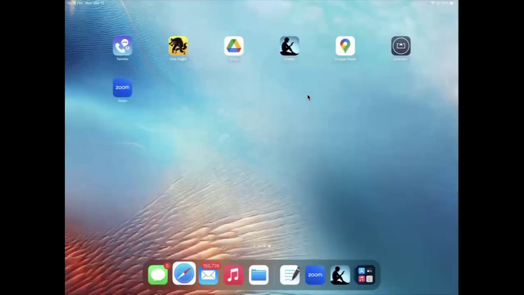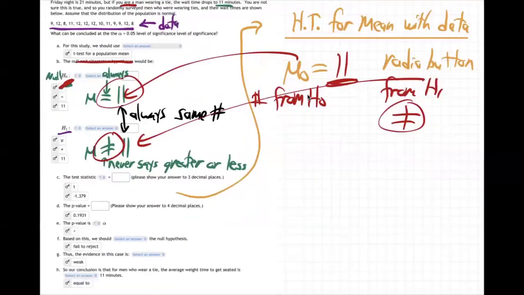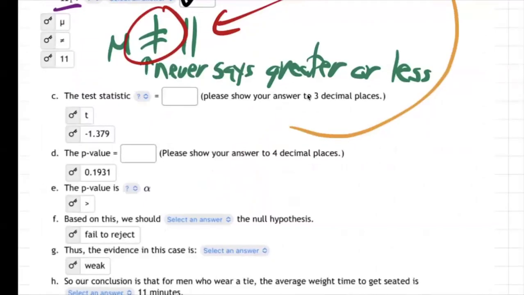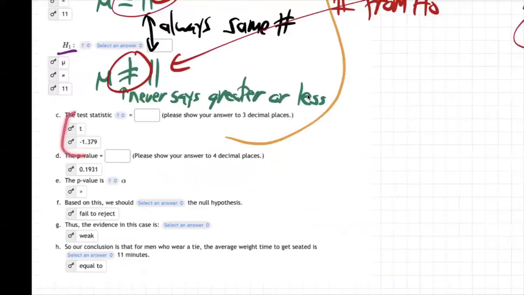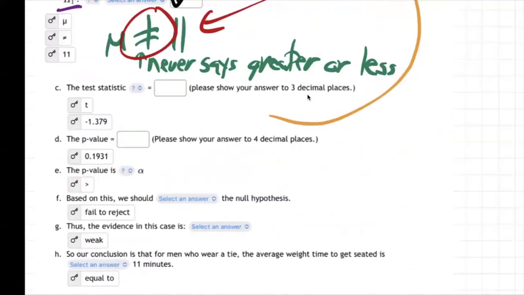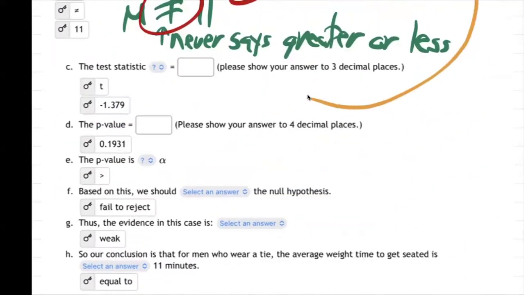P is 0.19. There it is. Sure enough, that's right. T is negative 1.37. P is 0.19. We got the right answers from the online calculator. Now, so you put those in here and here. Now it's all about what does that mean? What in the world does that mean?